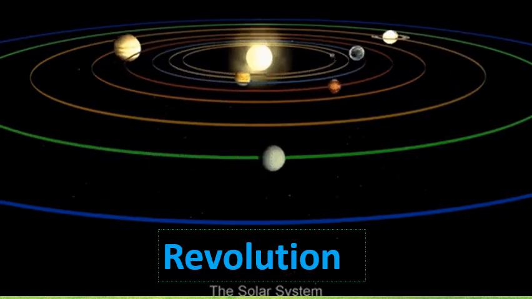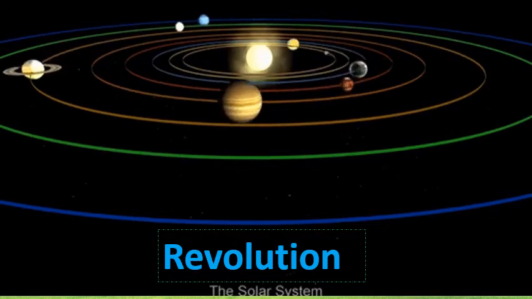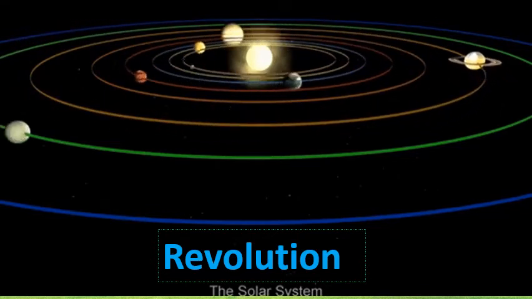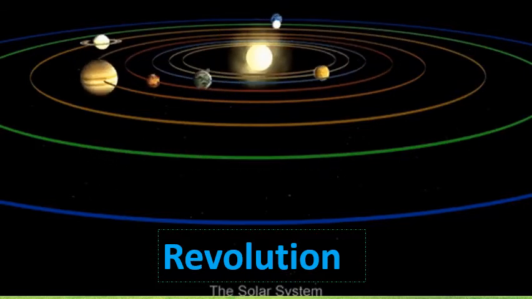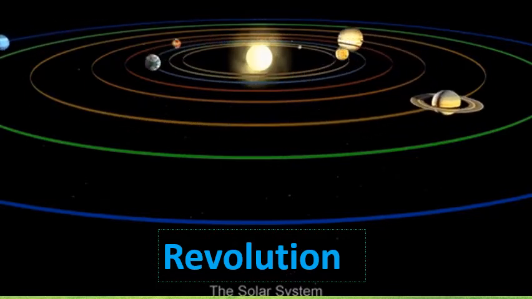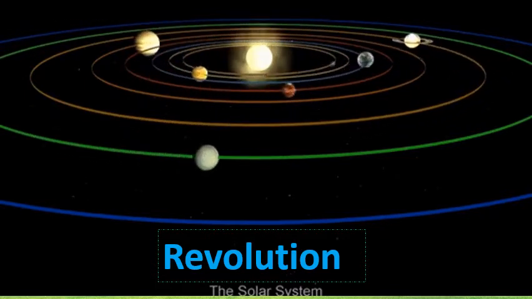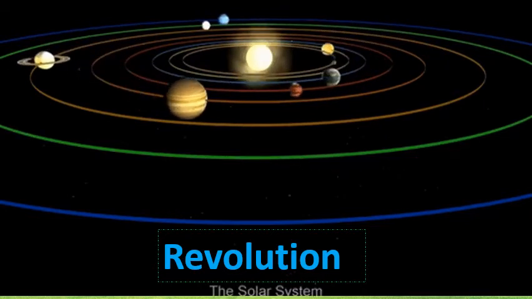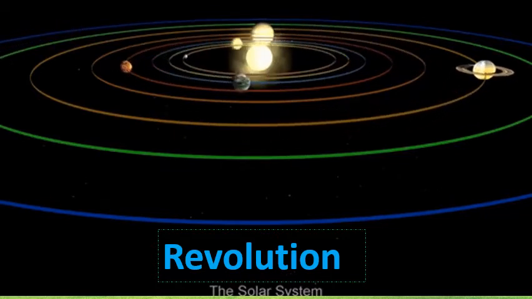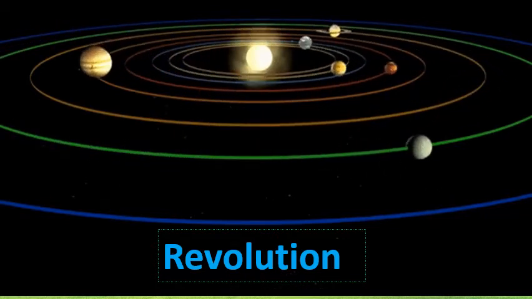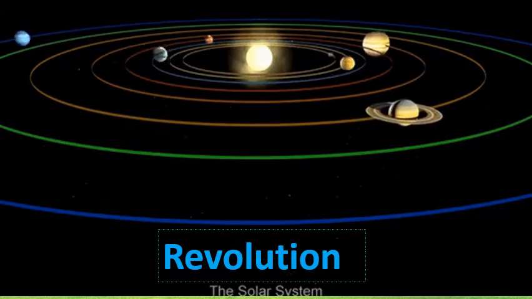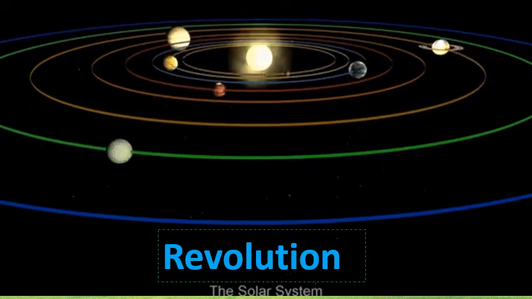Can you see in the first orbit Mercury is there, then Venus, then Earth, then Mars. Can you see that? They move in their own specific orbit. How we run during the running race in our own line, like that, they also have their own specific orbit and they move in their own specific orbit. Okay, remember this movement is called revolution.